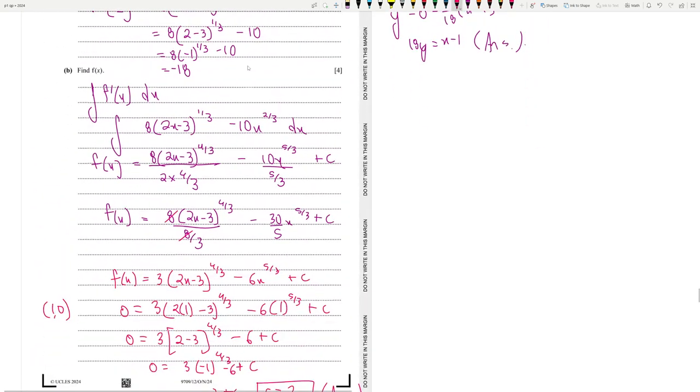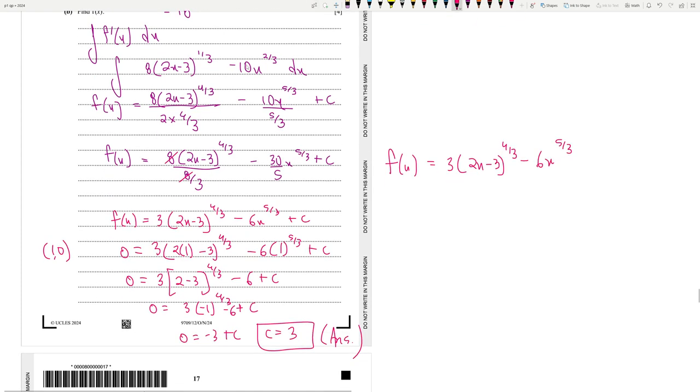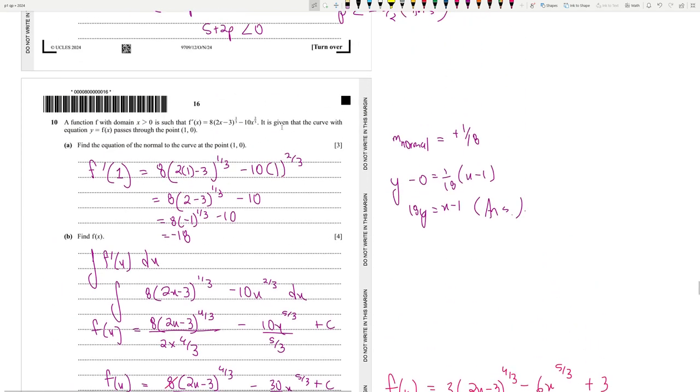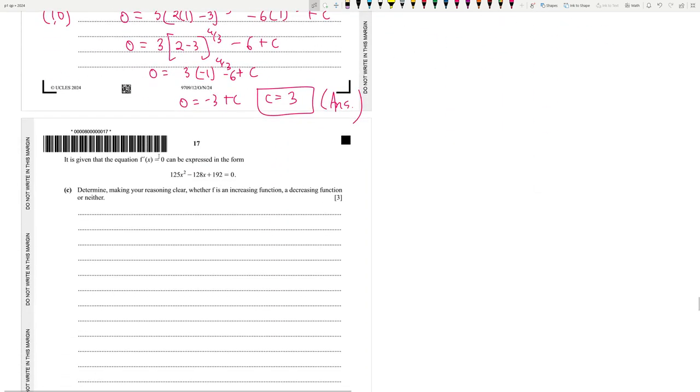So let's write down the expression for f(x). It should just be like this: 3 times (2x minus 3) to the power 4 by 3 minus 6x to the power 5 by 3 plus 3. Let's check with the mark scheme. 3 times (2x minus 3) to the power 4 by 3 minus 6x to the power 5 by 3 plus 3. Perfect. Pretty glad that I solved the paper perfectly till now. There were no mistakes.